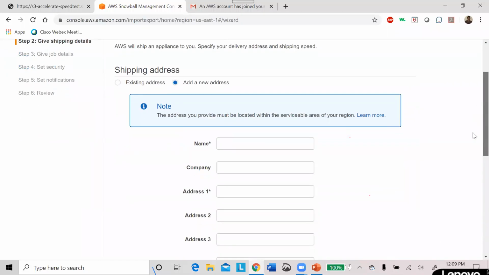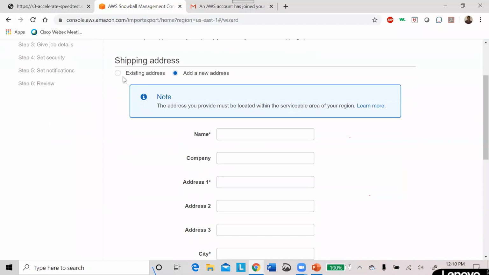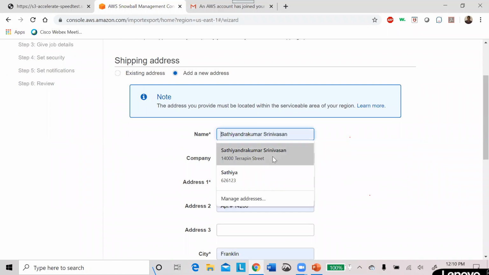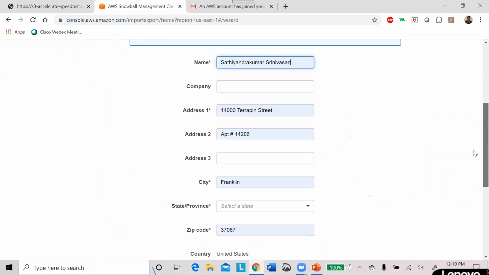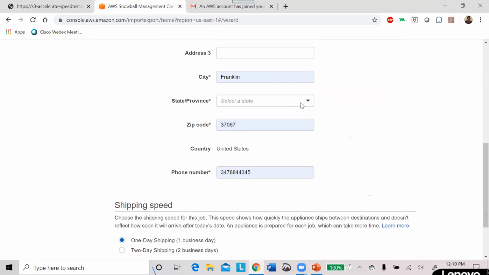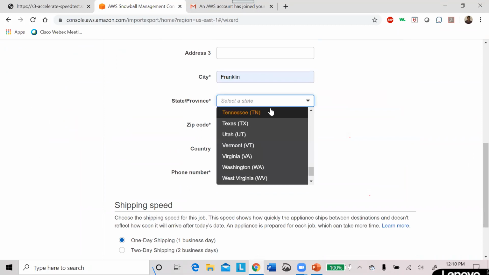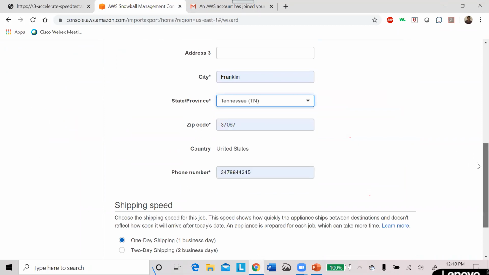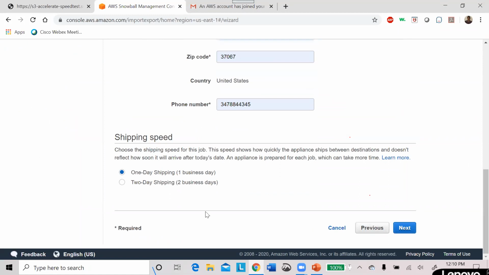Okay, it is the shipping address. I'm going to use the existing address. For Snowball, I didn't create any address. If I had already created one, I could choose that option, but at this moment I'm going to choose this address. Okay, state. At this moment, I'm in Tennessee. Shipping speed: how much speed you want. I'm going for 2 day shipping.